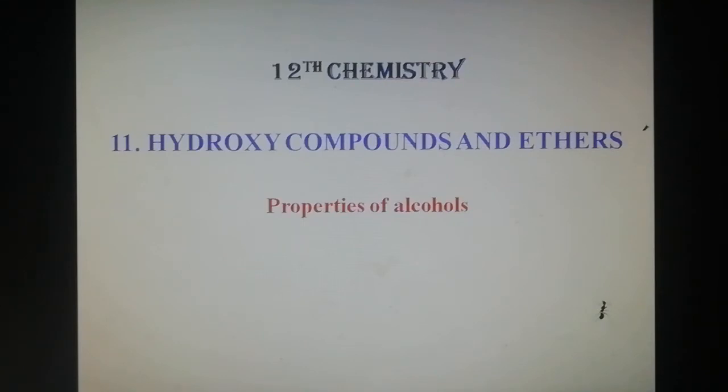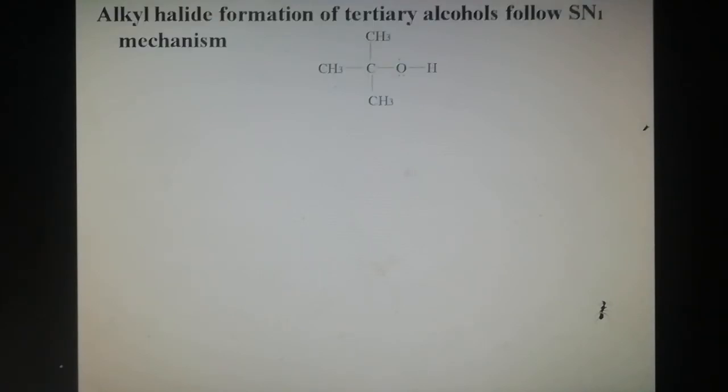Tertiary alcohol undergoes substitution by SN1 mechanism. So tertiary alcohols follow SN1 mechanism in alkyl halide formation.